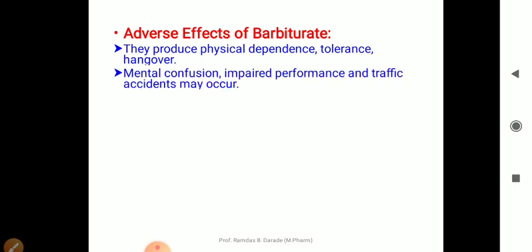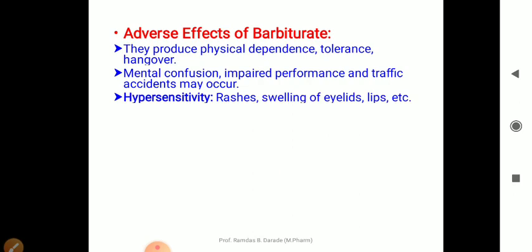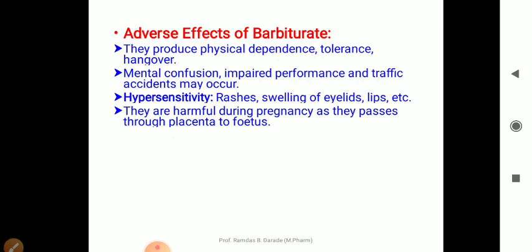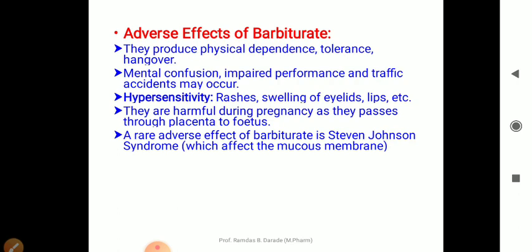Then mental confusion, impaired performance. There may be chances of traffic accidents. Then hypersensitivity, it may produce rashes, swelling of eyelids and the lips. They are harmful during pregnancy as they pass through the placenta to the fetus.